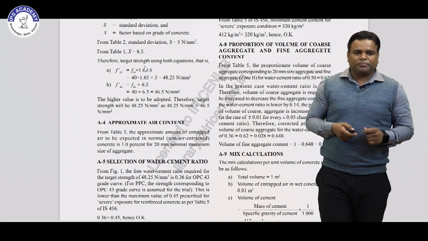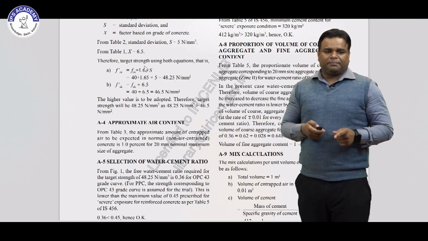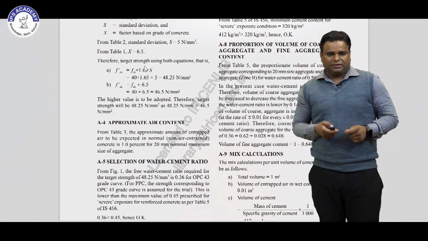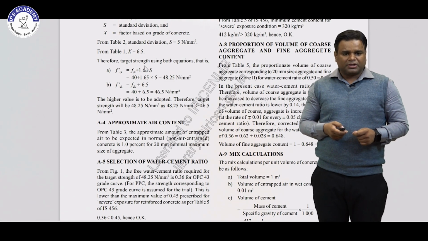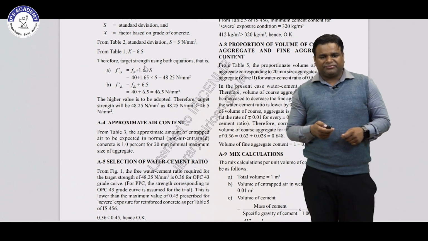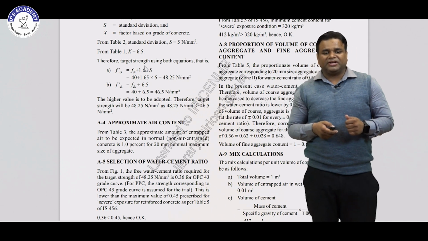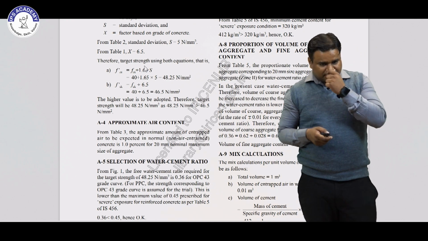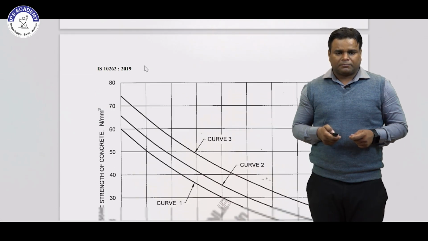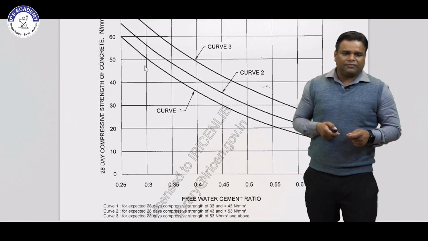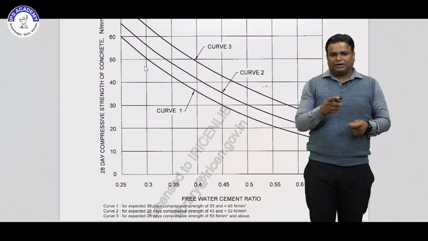Then the second point is entrapped air content. Here for 20 mm nominal size of aggregate, the percentage is 1. It is given in the clause. Then selection of water cement ratio. From figure 1 we have a graph, and from that we will get the water cement ratio by target strength. So in our graph, this is the graph, and our target strength is 48.